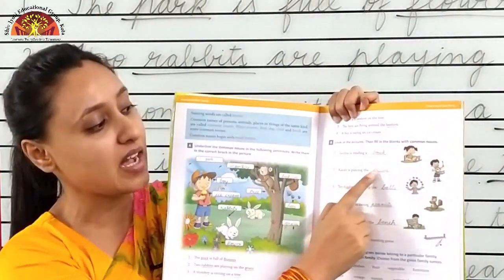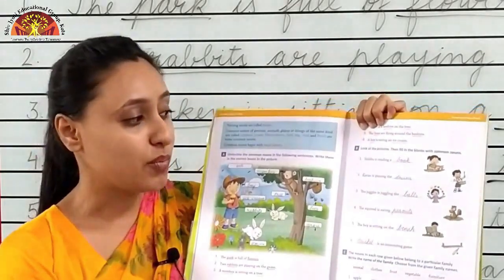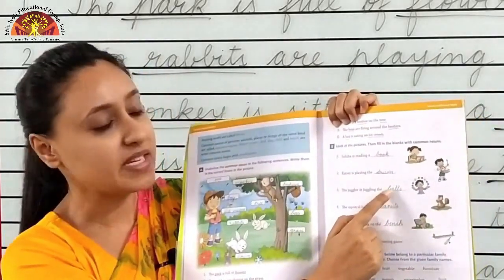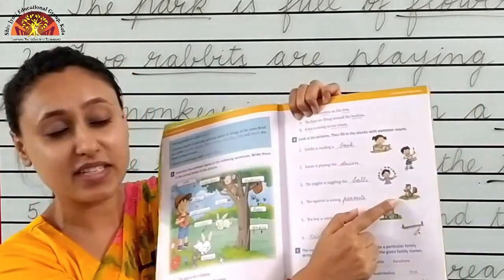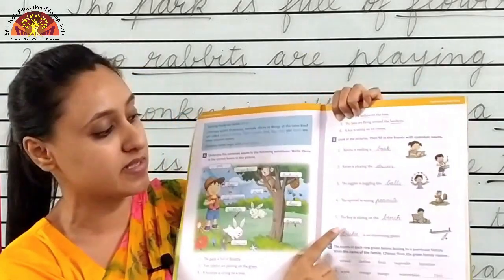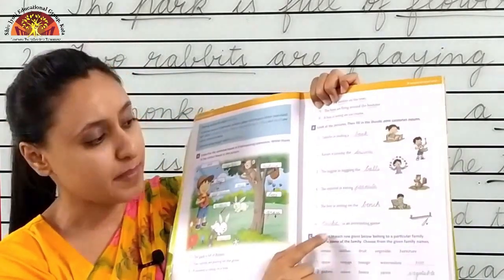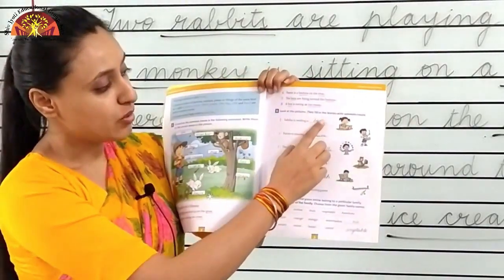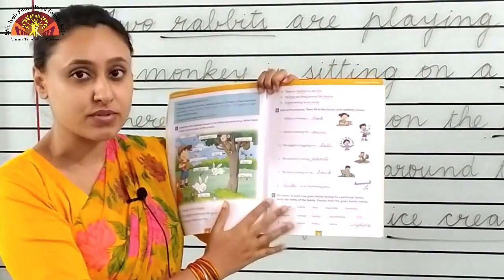So write D-R-U-M, drum. The juggler is juggling the dash. What is the juggler juggling? You can see the picture. The juggler is juggling the balls. B-A-L-L-S, balls. The squirrel is eating dash. What is the squirrel eating? Peanuts. So write P-E-A-N-U-T-S, peanuts. The boy is sitting on the dash. Where is the boy sitting? The boy is sitting on the bench. So write B-E-N-C-H, bench. So children, book, drum, balls, peanuts, bench, cricket, these all are common nouns, okay?